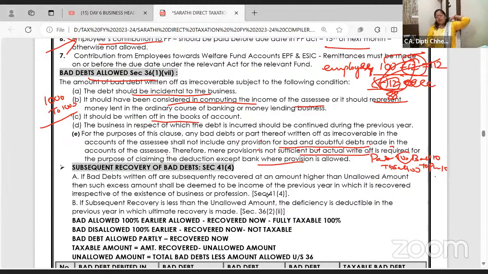So bad debt account debit to... Bad debt, you have already debited to party, you have put 1,000 rupees in bad debt. Now when you recover, bank account debit to bad debt recovered. Ma'am, why are you teaching entries in tax? Because if the journal entry is clear, it will be clear.